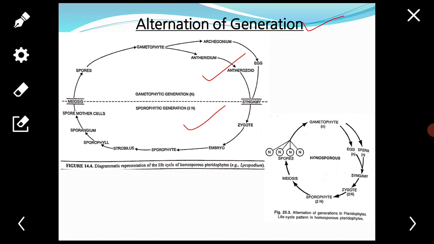Both the individuals are needed to complete the life cycle, means the life cycle will not be completed with any one individual.